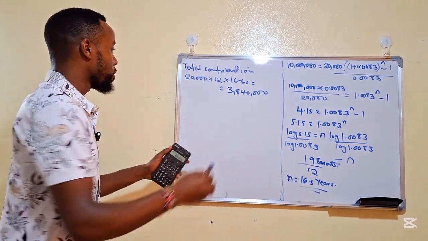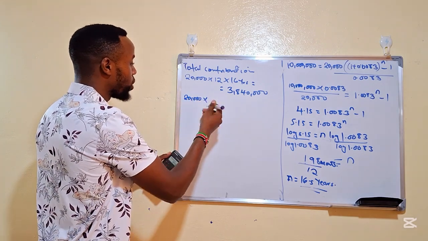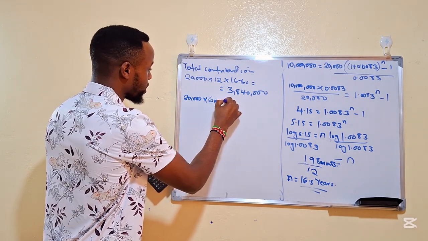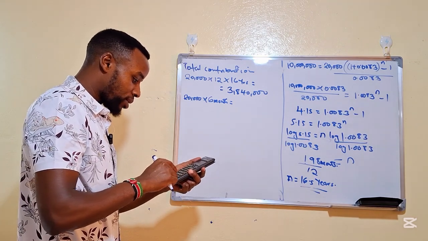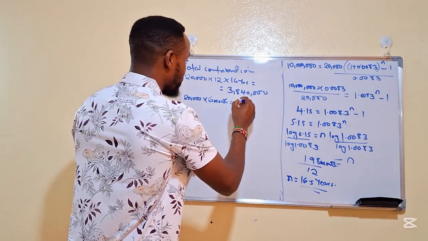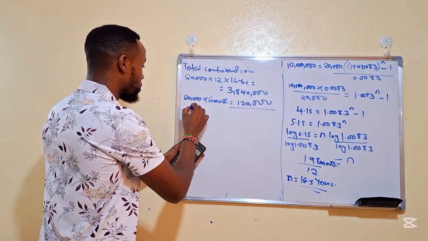What about the half? Per month you are contributing 20,000, and a half year is 6 months. So this is a total of 20,000 times 6, which is 120,000. So you add that to see the total contribution.